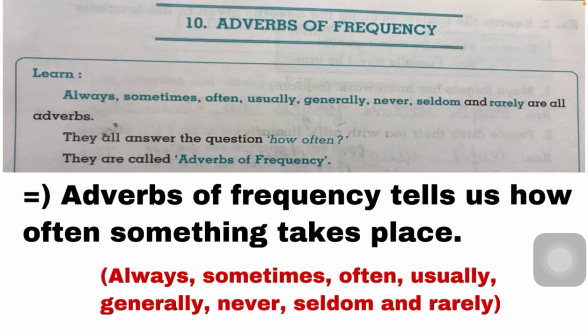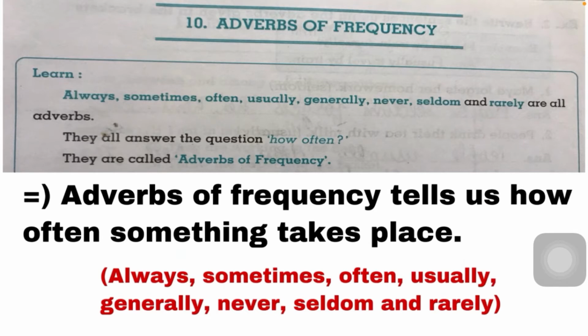It is always, sometimes, often, usually, generally, or never, seldom and rarely, right? So we are using all these words to say how often some work is done.